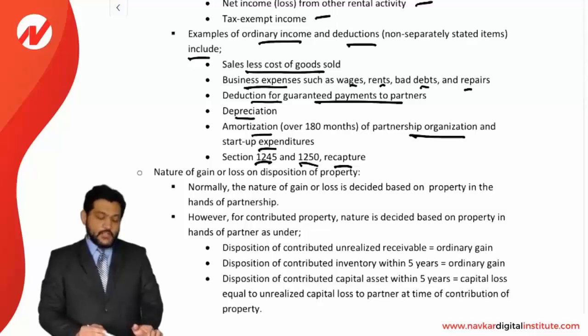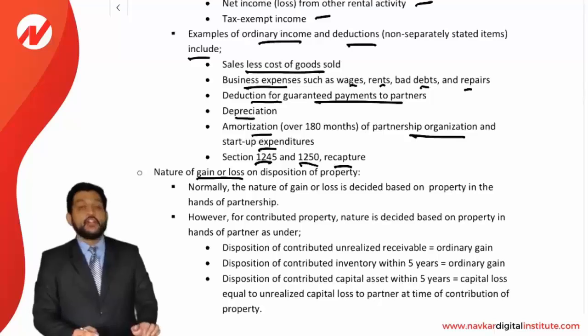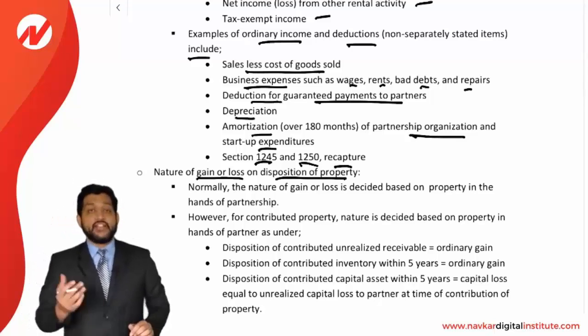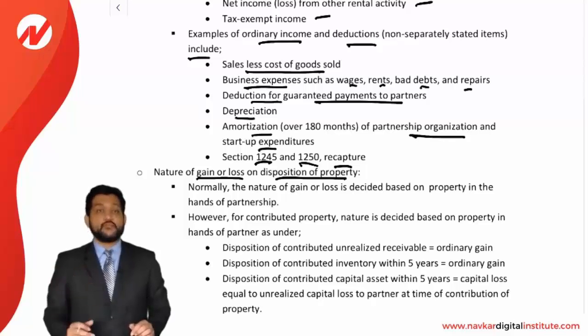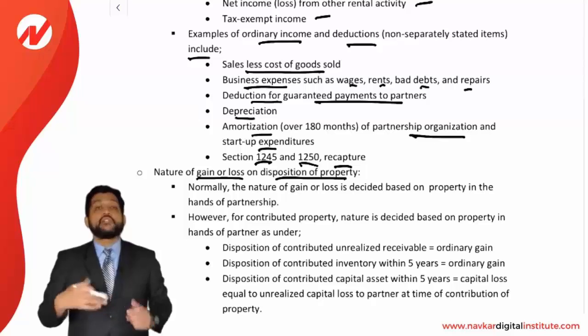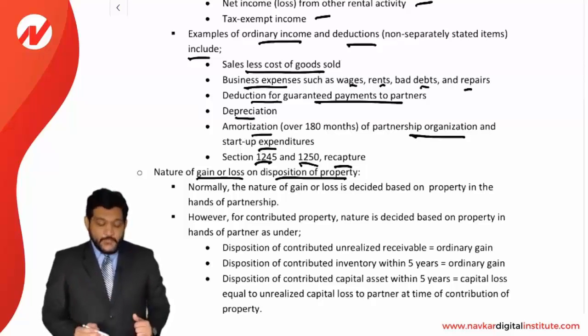Now friends, the next is nature of gain or loss on the disposition of property. Whenever a property is being sold, what will be the nature of gain or loss? There are different natures of gain. It can be capital gain or loss, it can be ordinary gain or loss. So how will the nature of the gain or loss be decided?